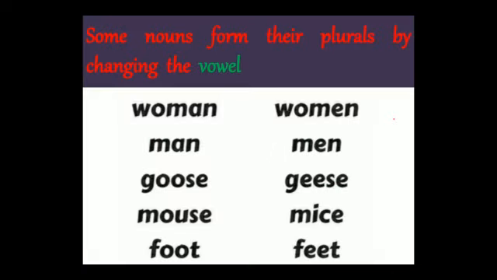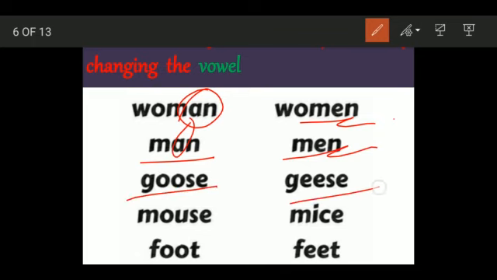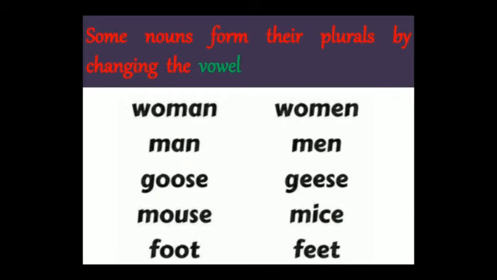Then moving on to some more rules, there are some nouns which form the plurals by changing the vowel. We know what a vowel is: A, E, I, O, U. Let's see for example, woman. Here we remove this vowel A, make it E. Women. Man. We remove this vowel A, use E. Men. Goose. Geese. Mouse. Change this vowel OU into I. Mice. Foot. Feet. So there are some words which you make plural by changing their vowels.